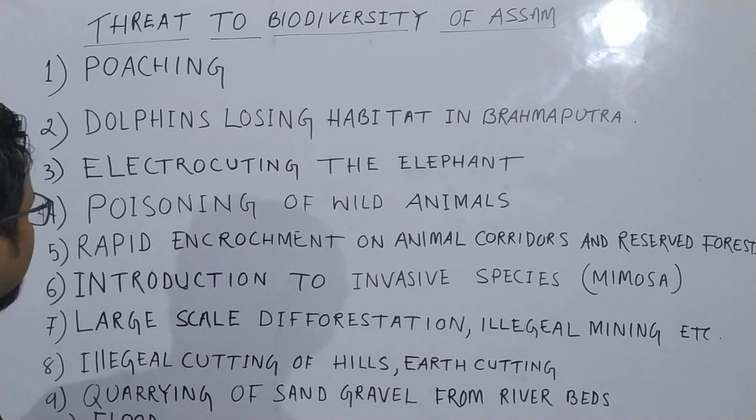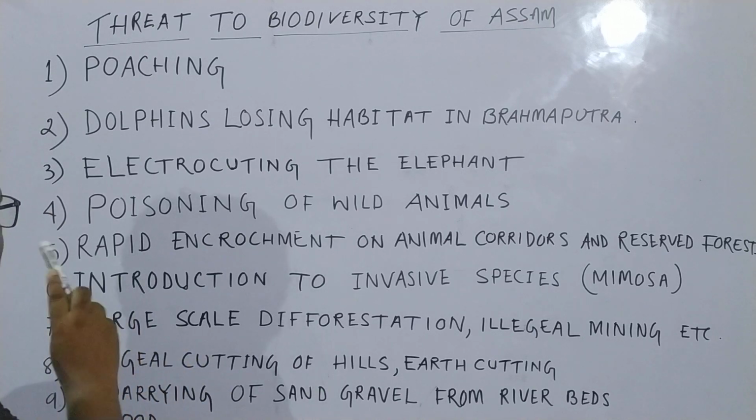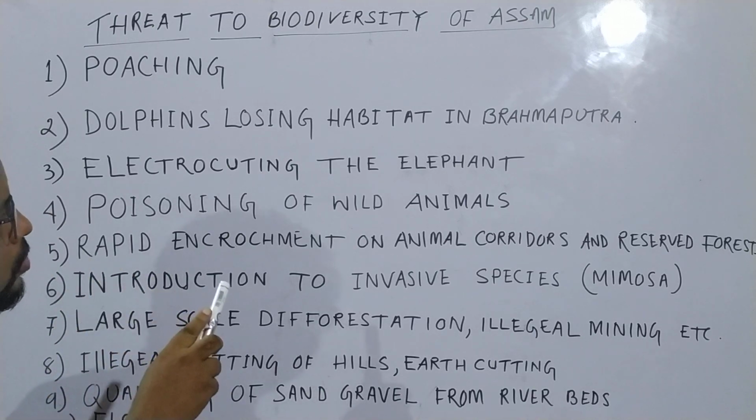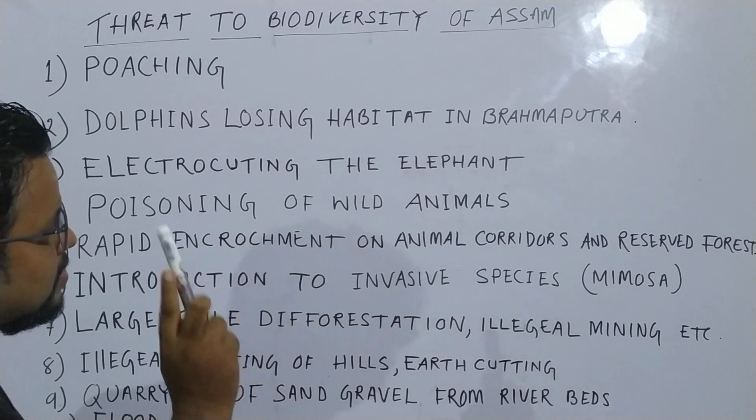And number 3, electrocuting of elephants. This is a common phenomenon in Assam. And poisoning of wild animals. Number 4, rapid encroachment on animal corridors and reserve forests.